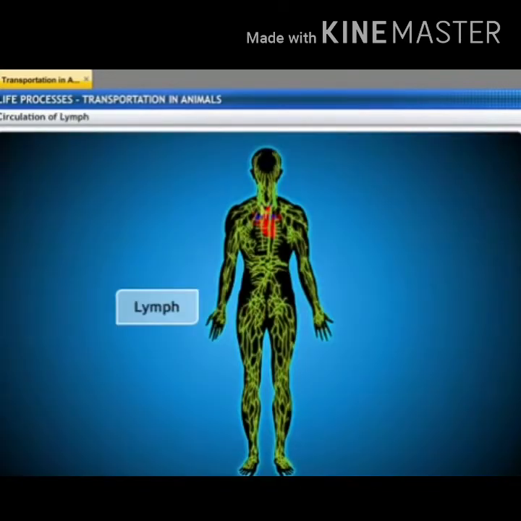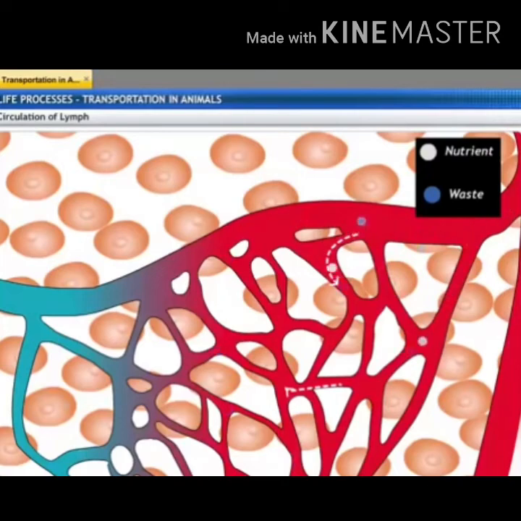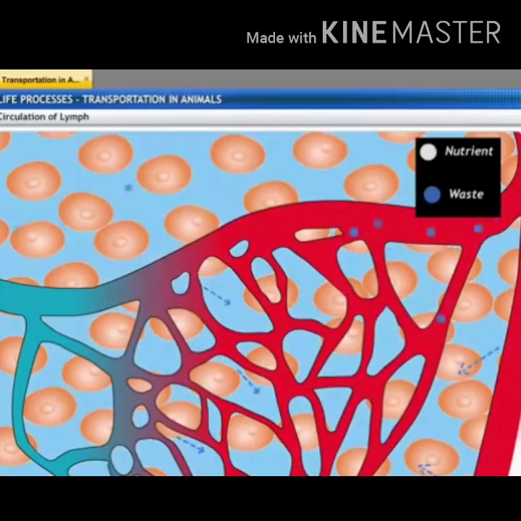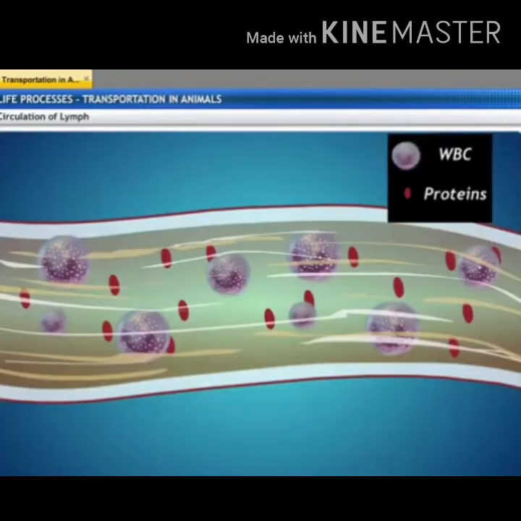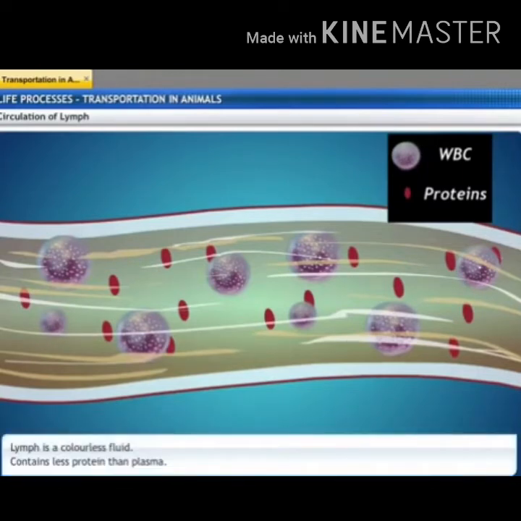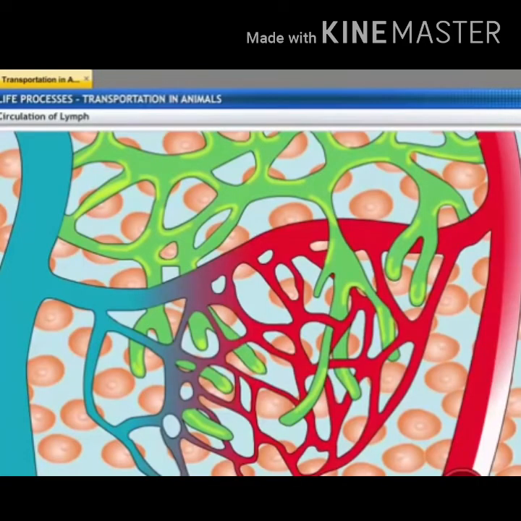Another type of fluid which is involved in transportation in humans is lymph. Lymph is also called tissue fluid. When the blood passes through the capillaries, through the pores present in the walls of the capillaries, some amount of plasma, proteins and blood cells escape into the intercellular spaces in the tissues to form the tissue fluid or lymph. It is similar to the plasma of blood but colorless. It has WBCs, that is white blood cells, and proteins. It does not have red blood cells.